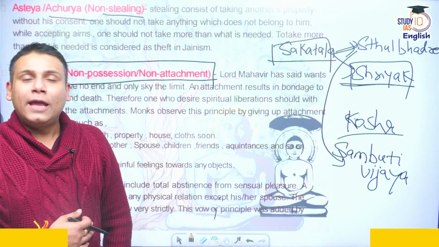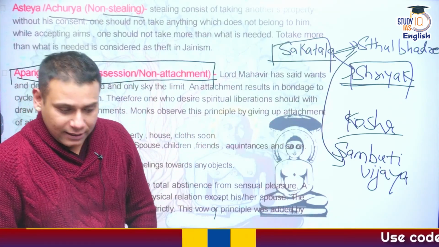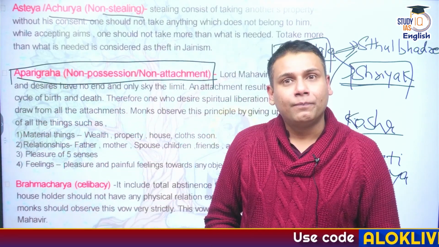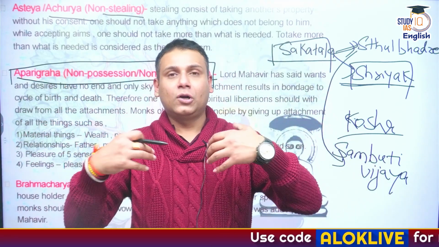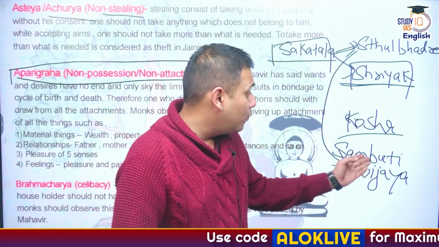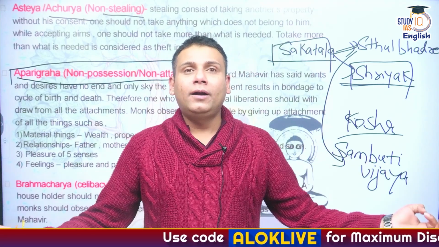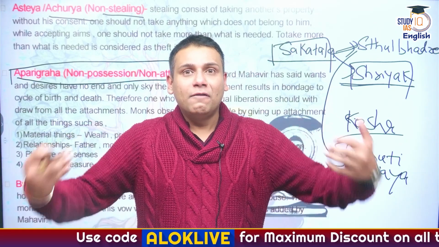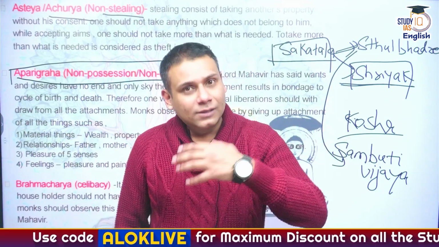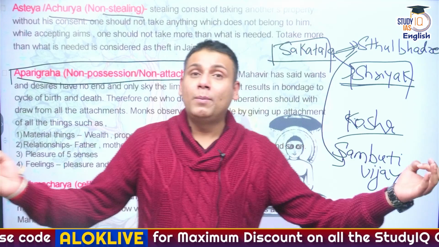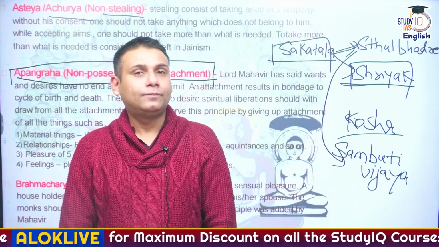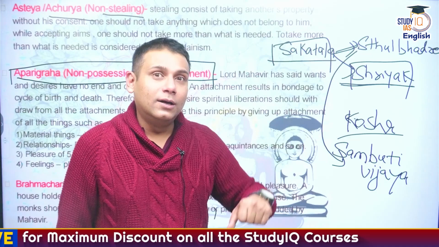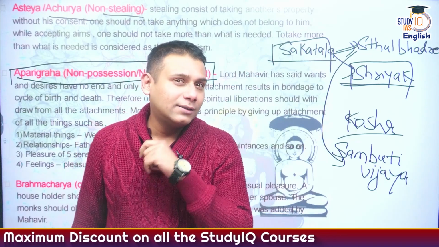The monsoon season came, and it was decided by all the monks to test whether they have control over their senses or not. One of the disciples of Sambhuti Vijay said that I'll be meditating in front of a lion's den. This will show that I have overcome fear. Another disciple said that I would be meditating in front of a snake's hole. The task that was chosen by Sthulbhadra was very different.